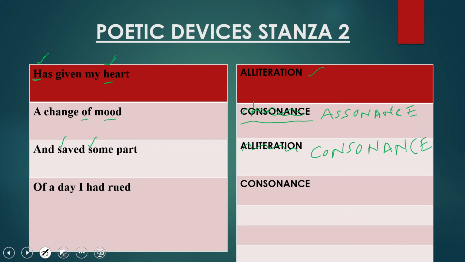Why? Because the s consonant sound is being repeated. Okay, now come to the last line, "of a day I had rued." And this is the example of consonance again, because d sound is repeating. So this is the example of consonance.